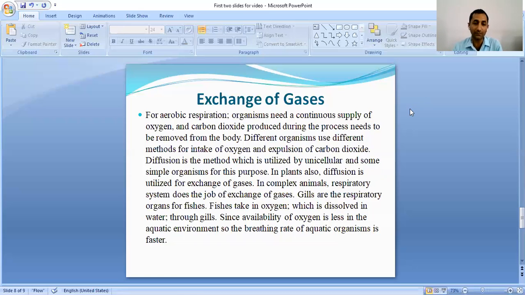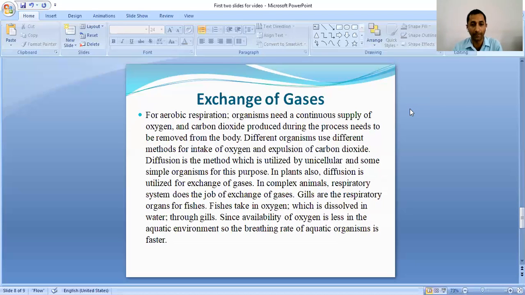For example, some unicellular organisms and some simple organisms, those which have simple body organization, use the diffusion method for the exchange of oxygen and carbon dioxide. In plants also, the exchange of oxygen and carbon dioxide is by the process of diffusion through the stomatal apertures that are present in the leaves. In some organisms, like fishes, gills are the respiratory organs for exchange of gases.